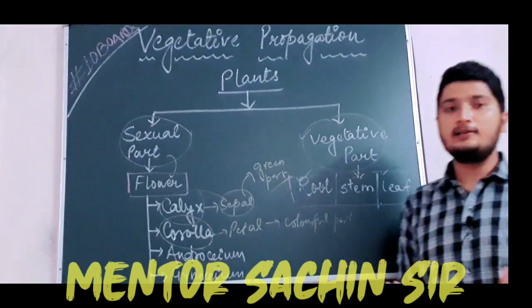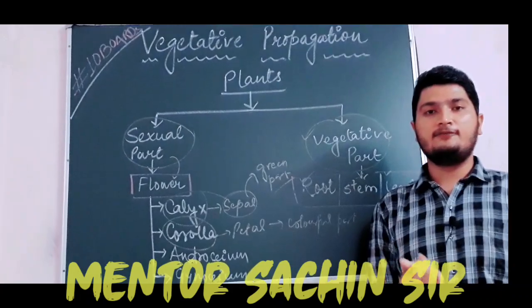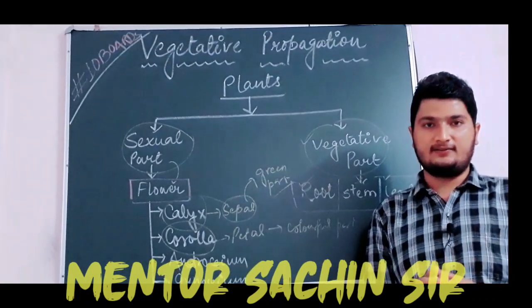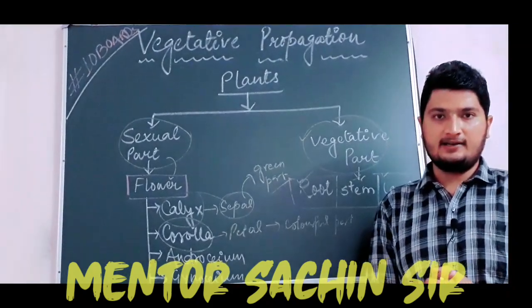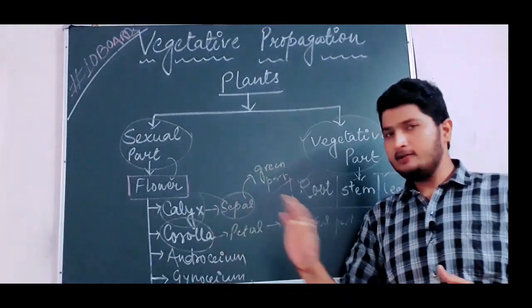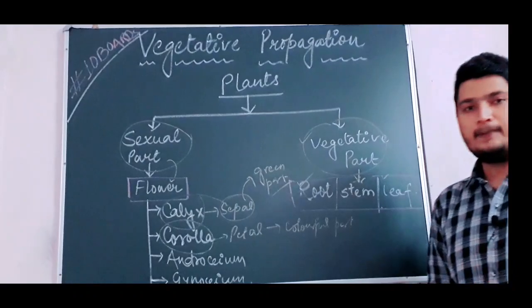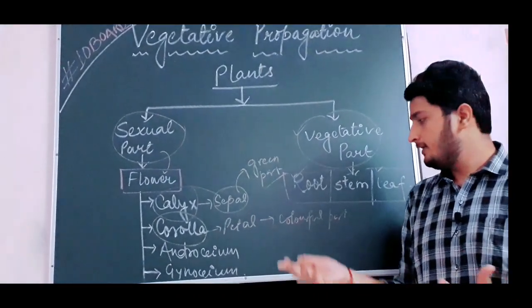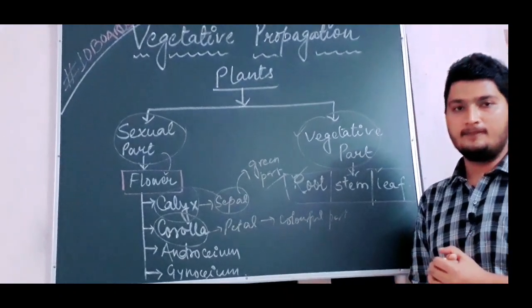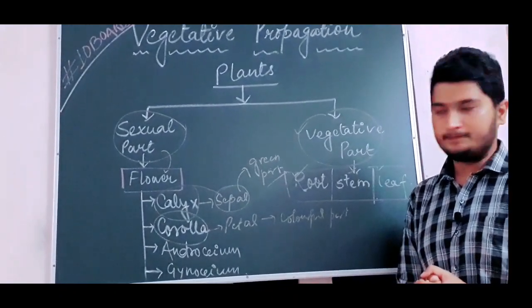Why are these parts colorful? These parts are colorful to attract several insects and pollinators. We will discuss pollination later, but here you have to memorize that the second part of flower is corolla, the unit of corolla is petals, and petal is the colorful part of the flower.